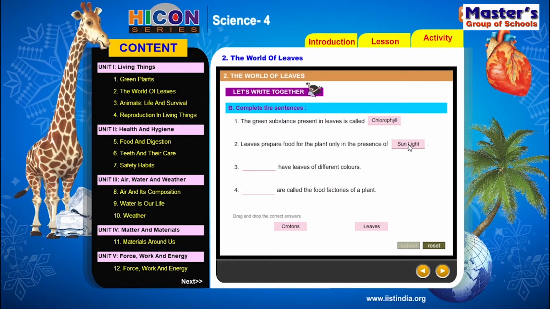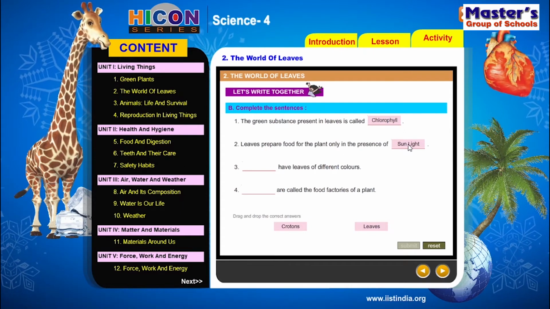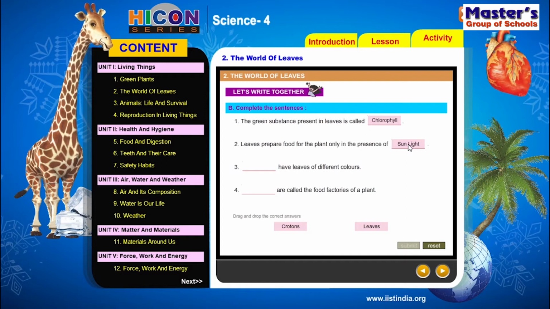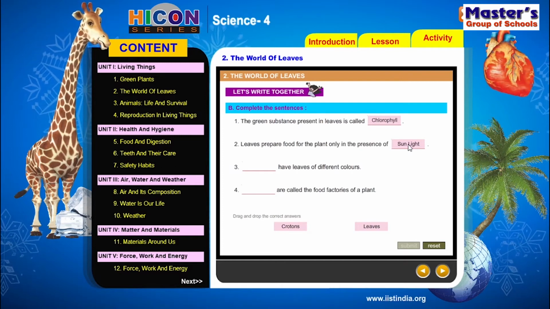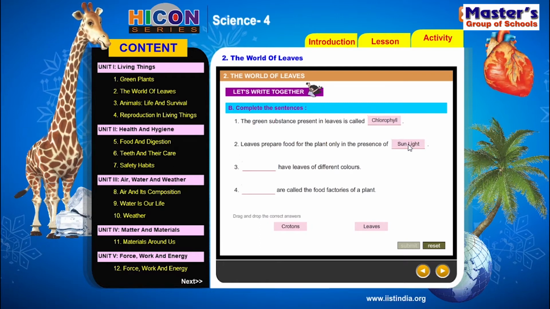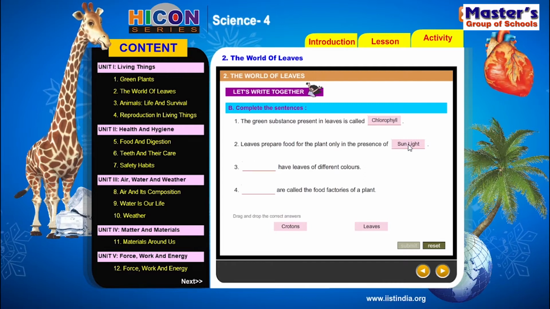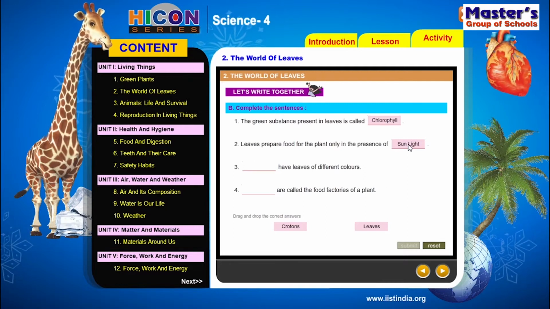Children, read the third sentence. Dash have leaves of different colors. Children, what is the correct answer for this sentence? Different trees have leaves in different colors. All the trees do not have the same type of leaves. Different plants have different types of leaves.